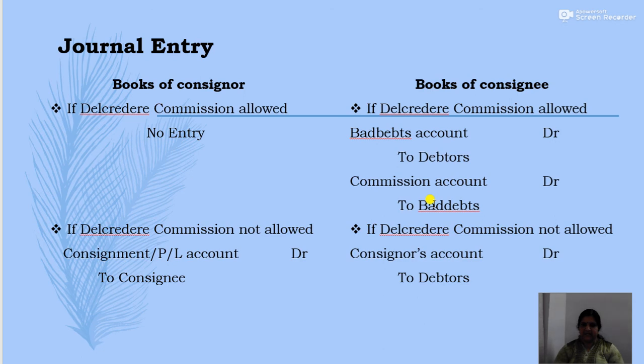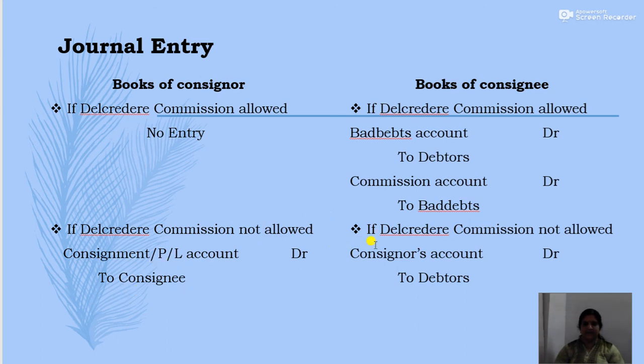So in the books of consignee, if del credere commission is allowed, then two journal entries are required. One is bad debts account debit to debtors, and the second one is the closing of bad debts by transferring to commission account, that is commission account debit to bad debts. Then if del credere commission is not allowed, then the journal in the books of consignor will be consignment or profit and loss account debit to consignee. Just like commission or expenses of consignee, this will be reimbursed by the consignor. So the journal will be consignment account debit to consignee, or sometimes it may be written off to profit and loss account. Both entries are correct, either consignment account debit to consignee or profit and loss account debit to consignee.